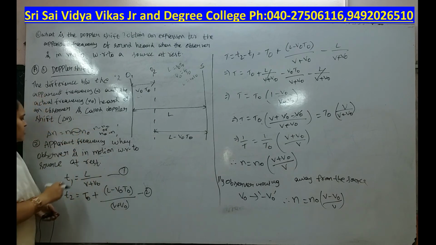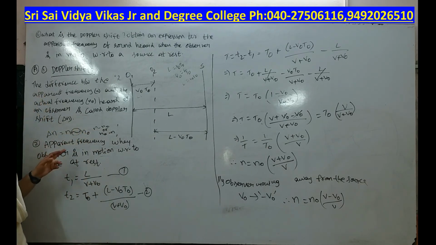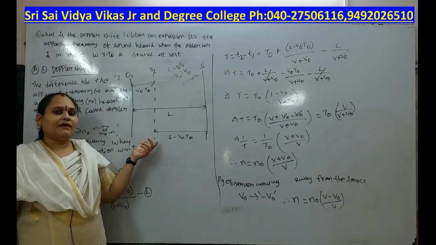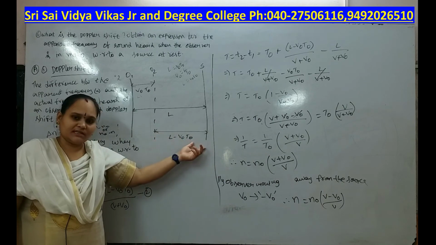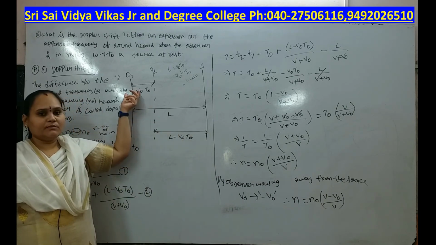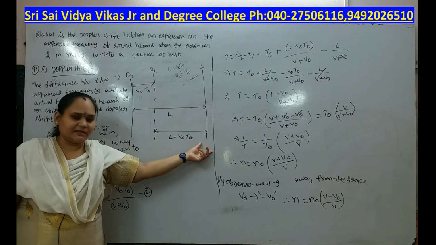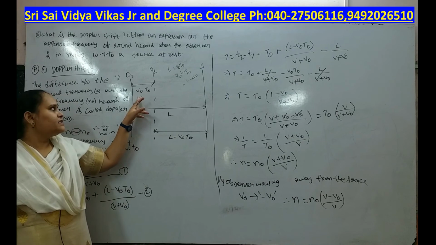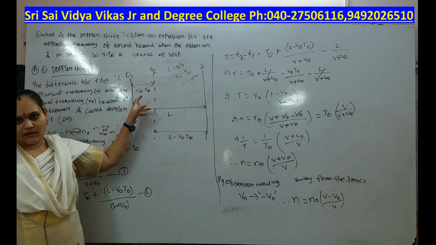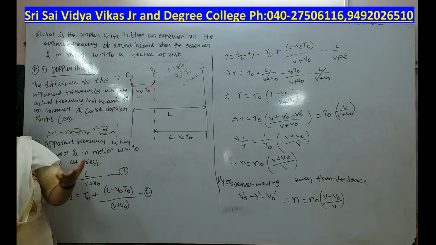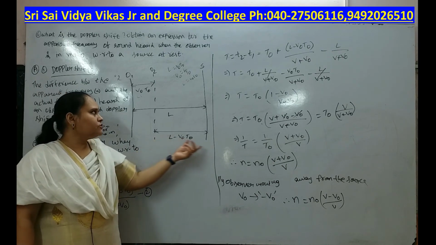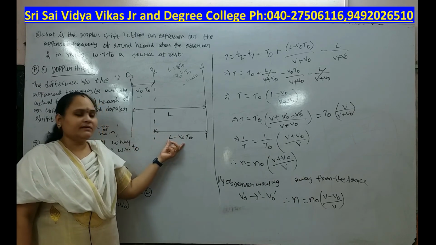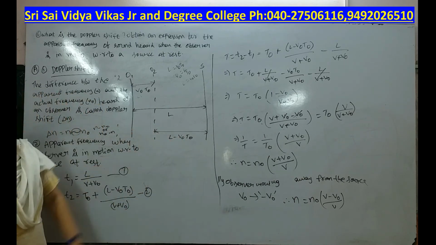Before, we discussed the observer at rest and the source in motion, but in this case the observer is in motion and the source is at rest. The observer moves from O1 to O2 and the source is fixed at S. The distance between O1 and S is L, and the distance between O1 and O2 is V0 T naught, because length equals velocity into time. The distance from O2 to S is the total distance L minus V0 T naught.